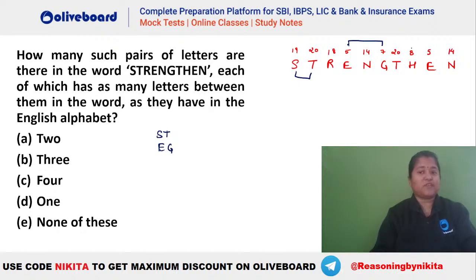With this 8, do we have something towards the left? 8, 9, 10, 11, 12, 13, 14, 15. No. Towards the right also no. With this 5, anything? 5, 6, 7, 8, 9, 10, 11. No. With this 14, do we have anything towards the left? 14, 15, 16, 17, 18, 19, 20. No. So that means there are only 2 such pairs. So 2 will be the answer in this particular case.